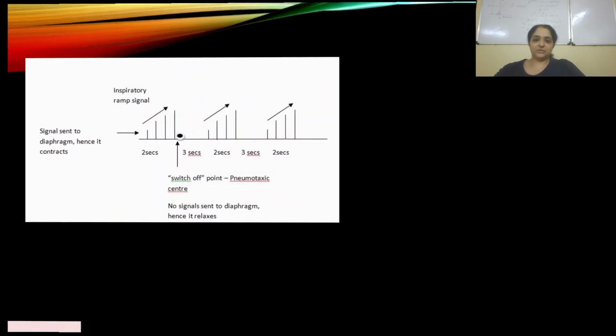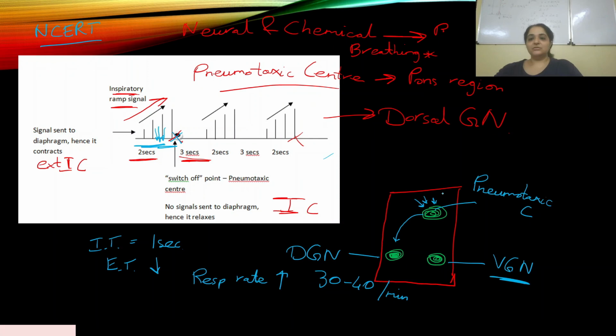Another piece of information. What if this pneumotaxic center is damaged? It is not functioning. Then the inspiratory time will increase a little more. Time will increase, but by then the vagus nerve from the lungs will come and tell the DGN no, stop. So it will not stop at 2 seconds. The inspiratory time will increase a little more if the pneumotaxic center is damaged. This is another piece of information to help you understand how the pneumotaxic center actually works.